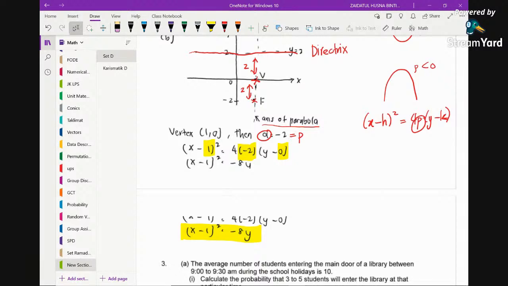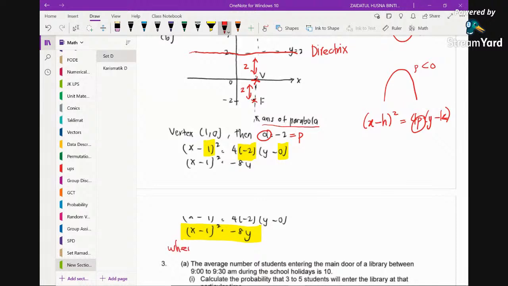Now, when it involves sketching, you need to show clearly the intercept. In this case, when x is 0, let's find the value of y.